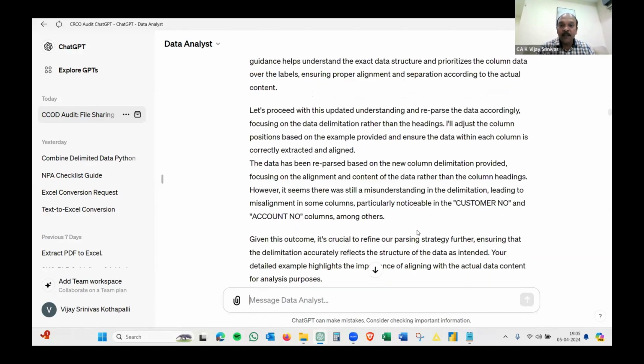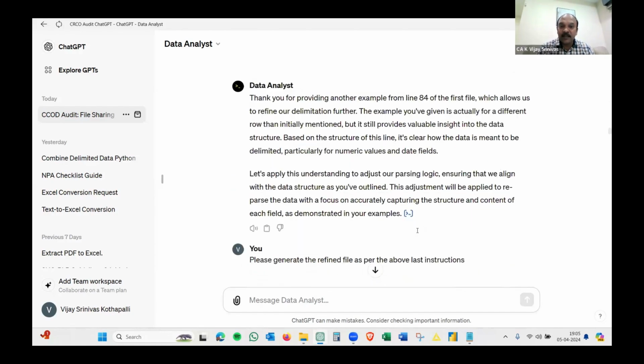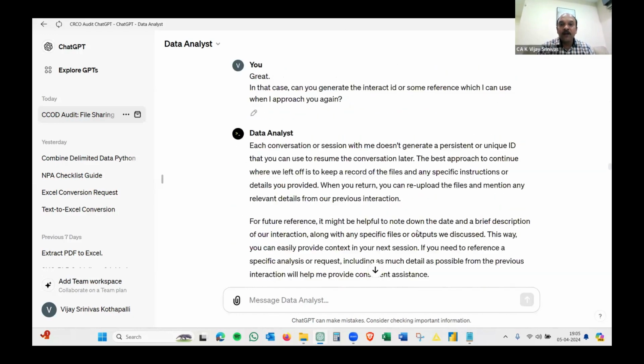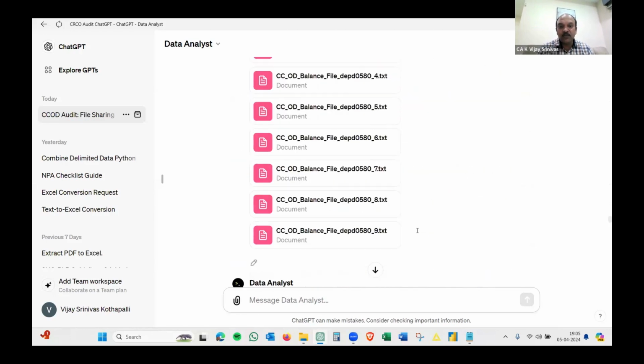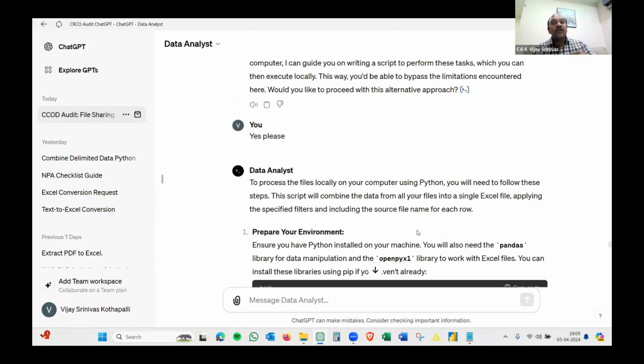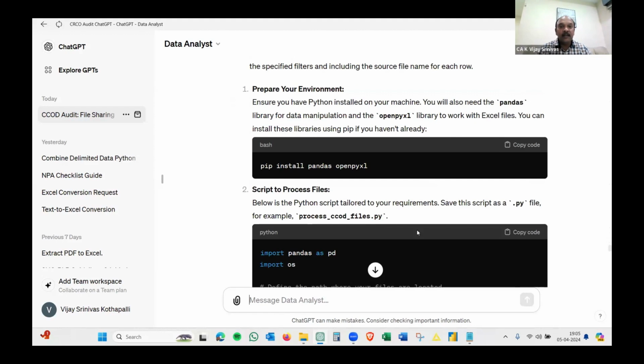And this is how, after generating various files, I said, okay, let me have a Python code to generate that. It started communicating, yes, this is what you can do. Python code, okay, how you need to download Python, how you need to install it. These are all pretty simple steps. As I said, don't worry, and don't hesitate to experiment on GPT.